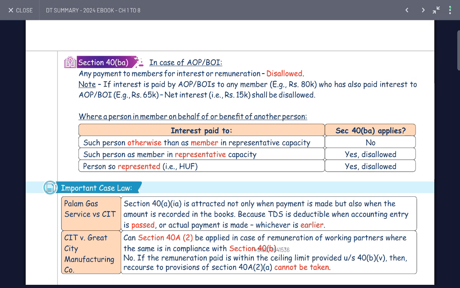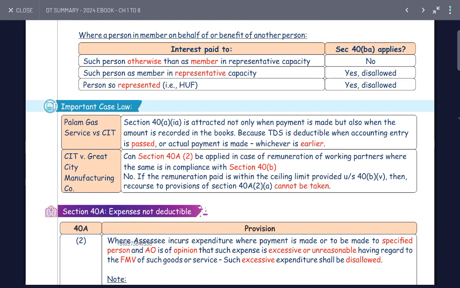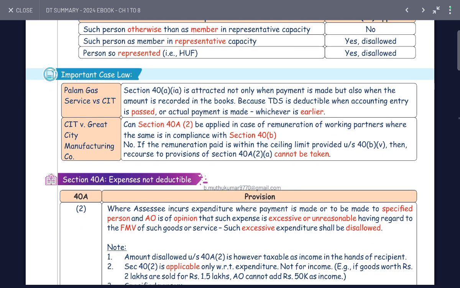Interest paid under section 40B: where such a person is otherwise a member as a representative of another person, such person or member's representative is allowed. Persons who represent an HUF are allowed. Important case law: Palm Gas Service Center, section 40(a)(ia) tracks not only the payments made but also when the amount is deducted and recorded in the books, because TDS is deducted when the entry is passed or the actual payment is made, whichever is earlier.